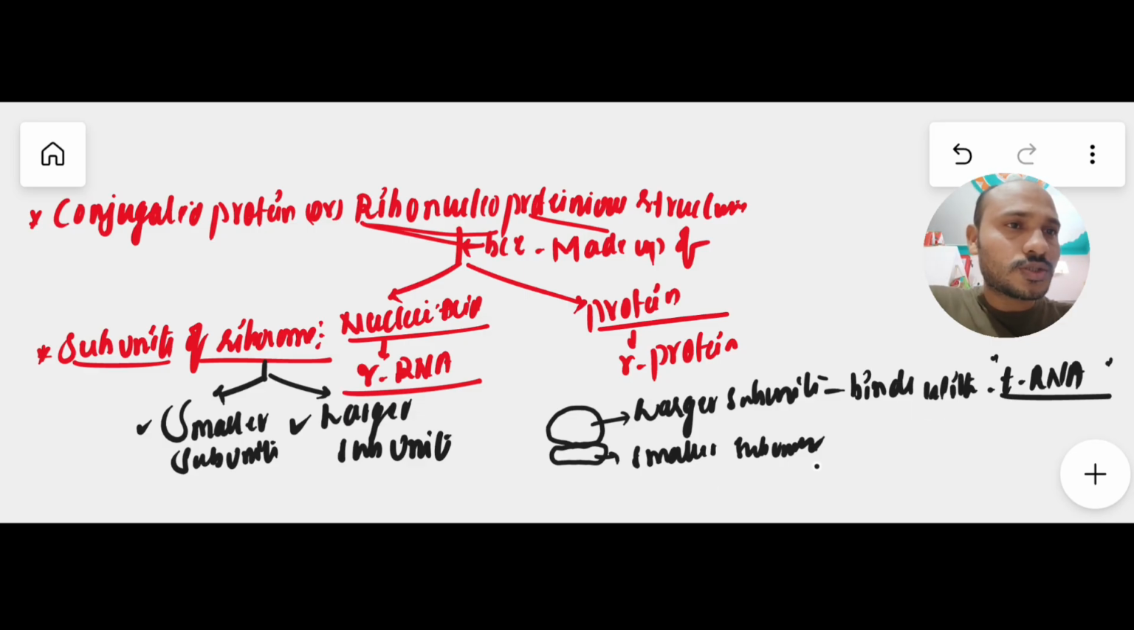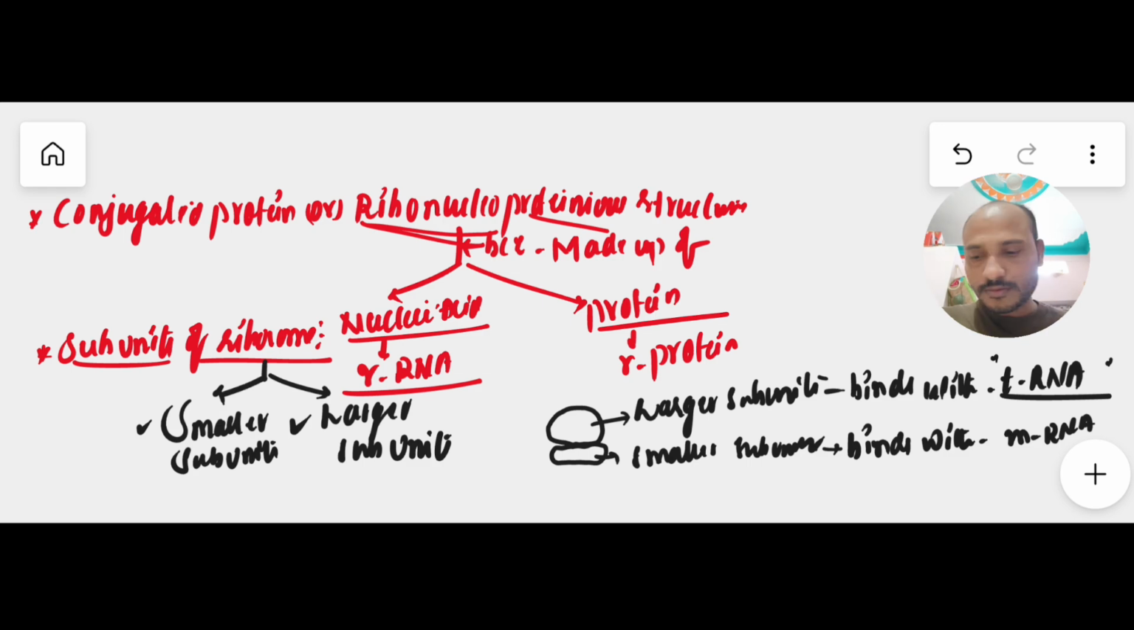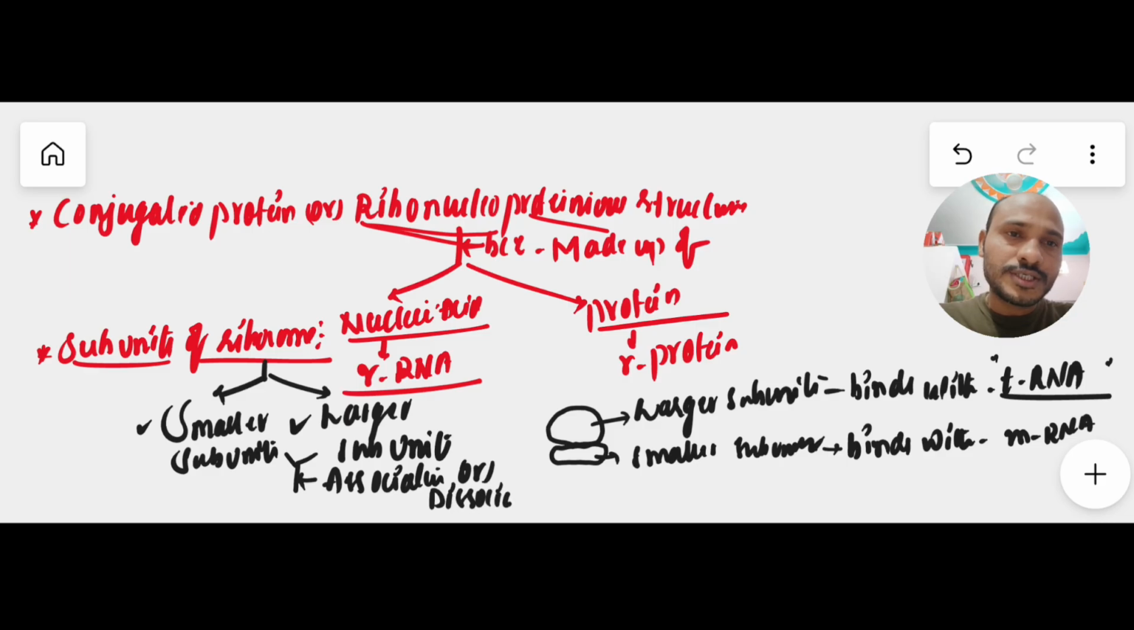And what about the smaller subunit? The smaller subunit generally binds with mRNA, messenger RNA. Very important. One more important thing is that magnesium ion is very important here. These two units, the smaller subunit and the larger subunit, are united or associated, and their association or dissociation depends on the concentration of magnesium ion.